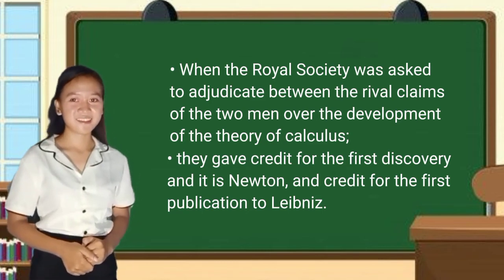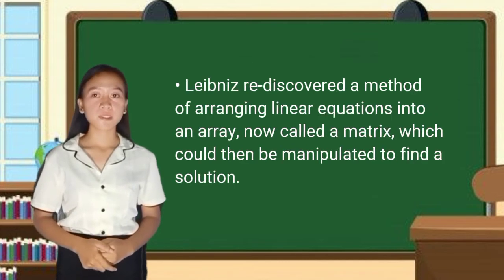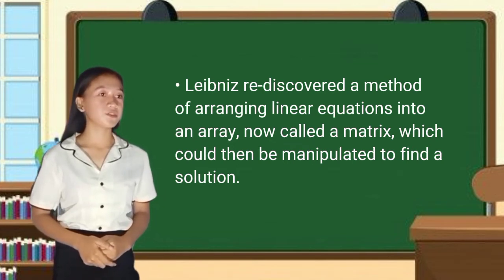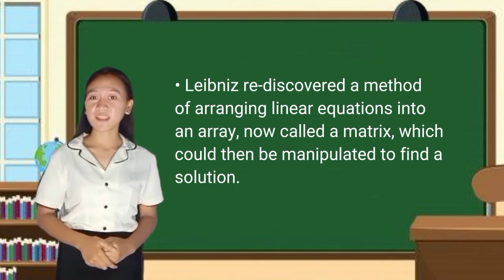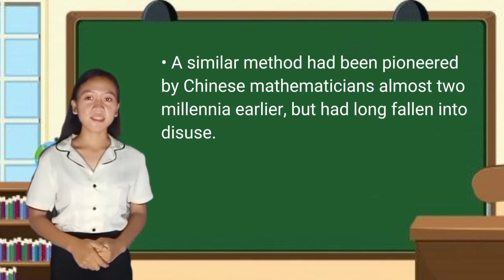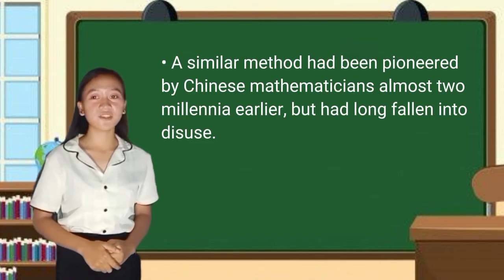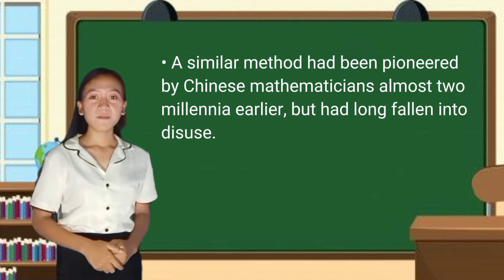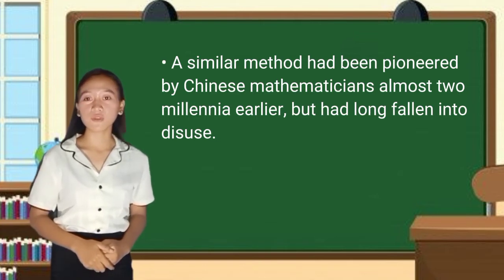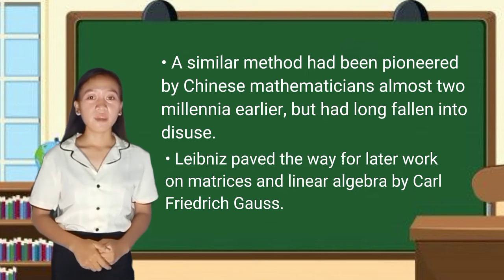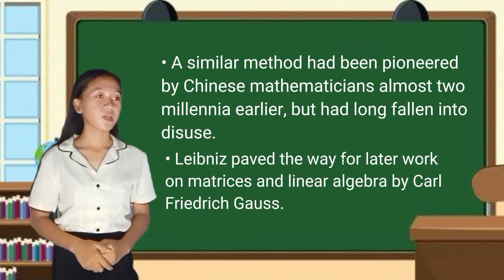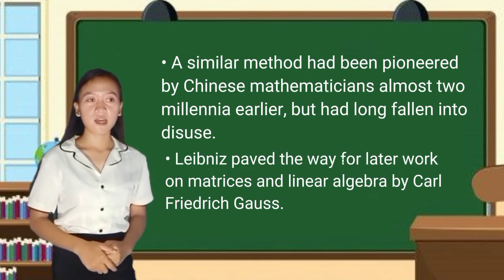It's so sad. In addition to calculus, Leibniz rediscovered a method of arranging linear equations into an array, now called a matrix, which could then be manipulated to find a solution. A similar method had been pioneered by Chinese mathematicians almost 2 millennia earlier, but had long fallen into disuse. Leibniz paved the way for later work on matrices and linear algebra by Carl Friedrich Gauss.